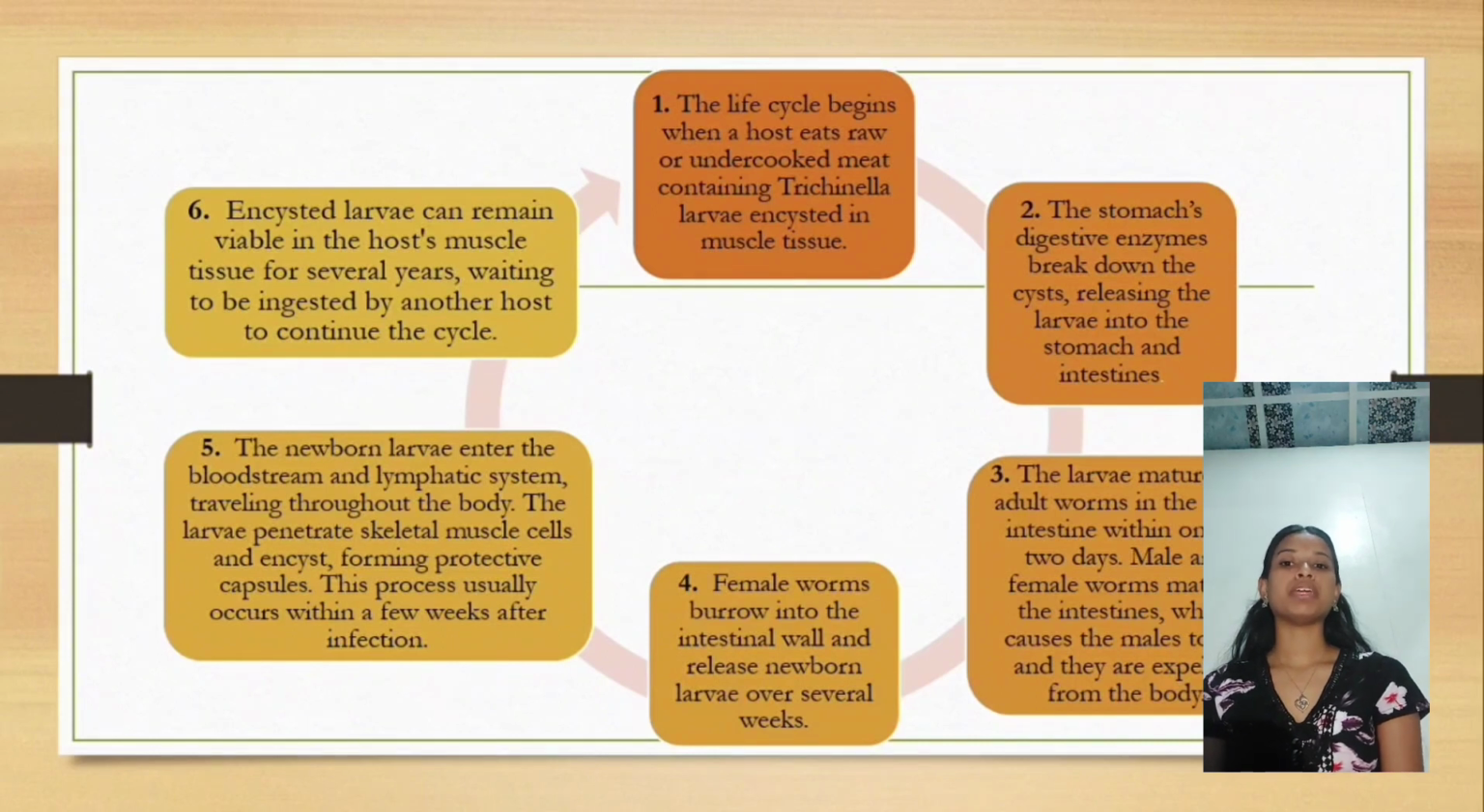Male and female worms mate, which causes the male worms to die and eventually be expelled out of the body. Female worms burrow into the intestinal wall and release newborn larvae over several weeks. The newborn larva enters the bloodstream and lymphatic system, traveling throughout the body. The larva penetrates skeletal muscle cells and encysts, forming protective capsules. This process usually occurs within a few weeks after infection. Encysted larva can remain viable in the host cell for several years, waiting to be ingested by another host and thus continuing the cycle.